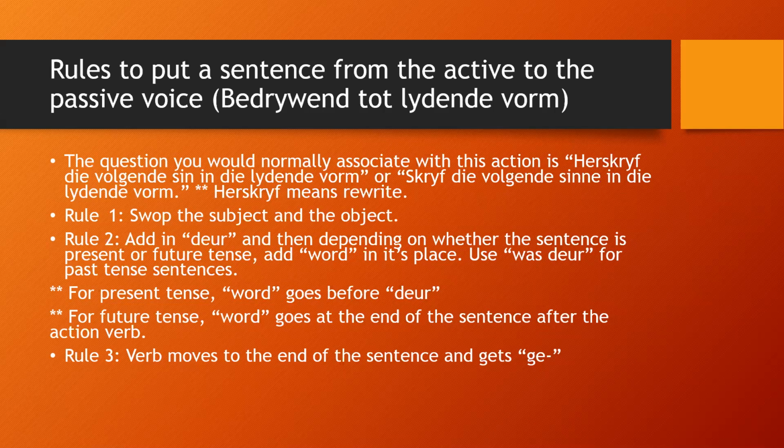So the first rule is swap the subject and the object. The second rule is add in deur, and then depending on whether the sentence is present or future tense, add word in its place. And if you're writing the sentence in past tense, you will use was deur. So for present tense, word goes before deur. So in other words, you will have word deur. For future tense, you will have word at the end of the sentence after the action verb. And then rule 3, it doesn't matter if it's future, past, or present tense, in the Lydende Vorm, the verb moves to the end of the sentence and gets ge.